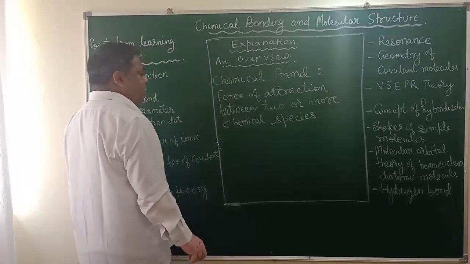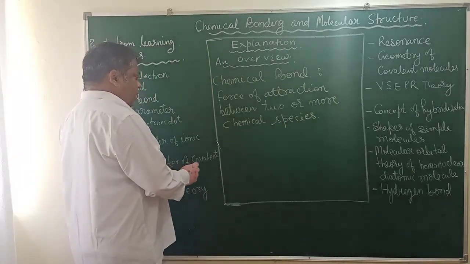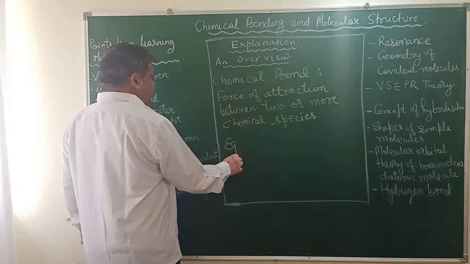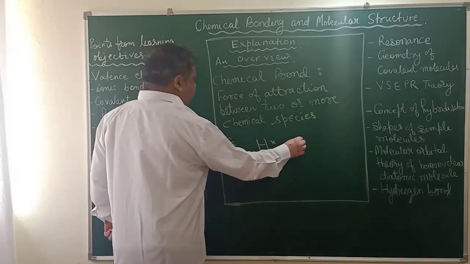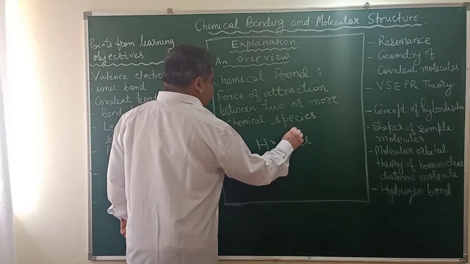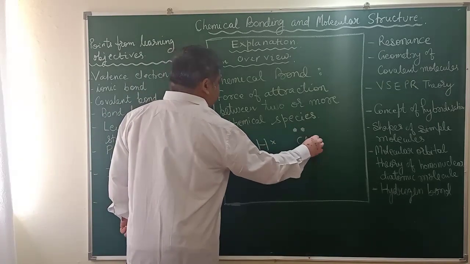Chemical species means it can be atoms or molecules. Example: hydrogen has 1 electron and chlorine has 7 electrons in the valence shell.